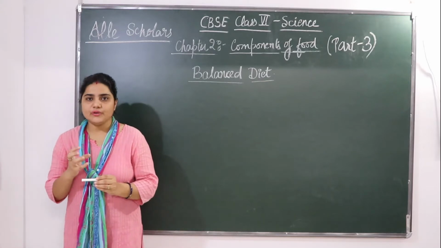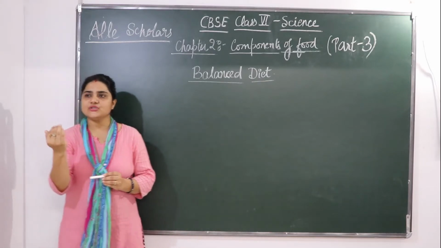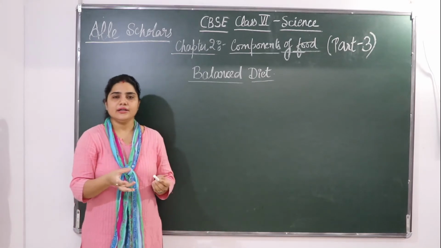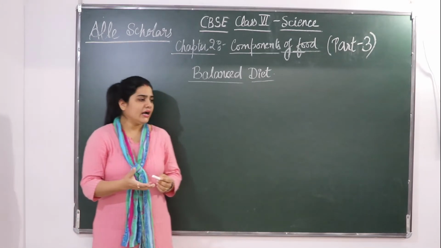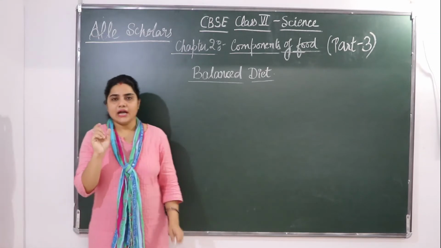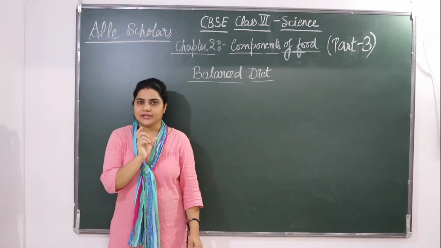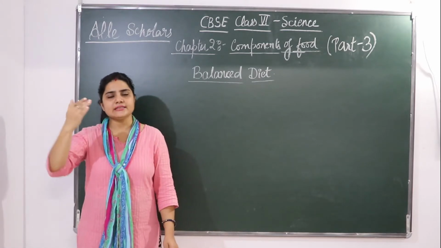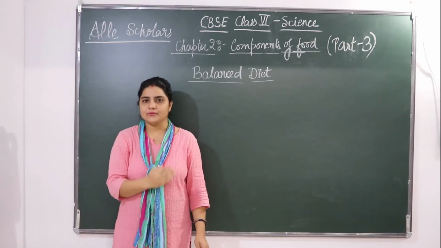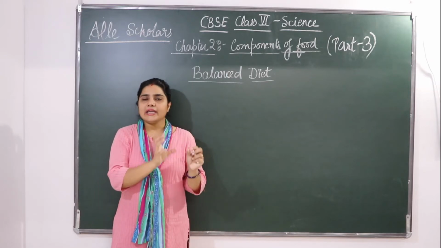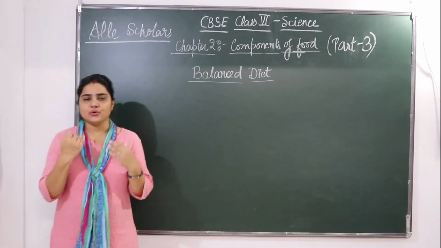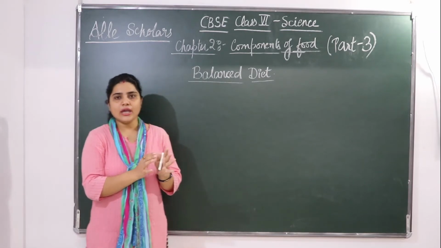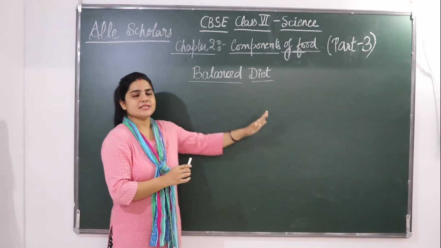For that, what we need? We need that we should eat all the nutrients in our day-to-day life, in our diet. Okay? And that should be in the right quantity. It is not like that some nutrient you take in excess and some you take in very low quantity. No. Each nutrient should go in our body in a very balanced way. Okay, that's why it's called balanced diet.